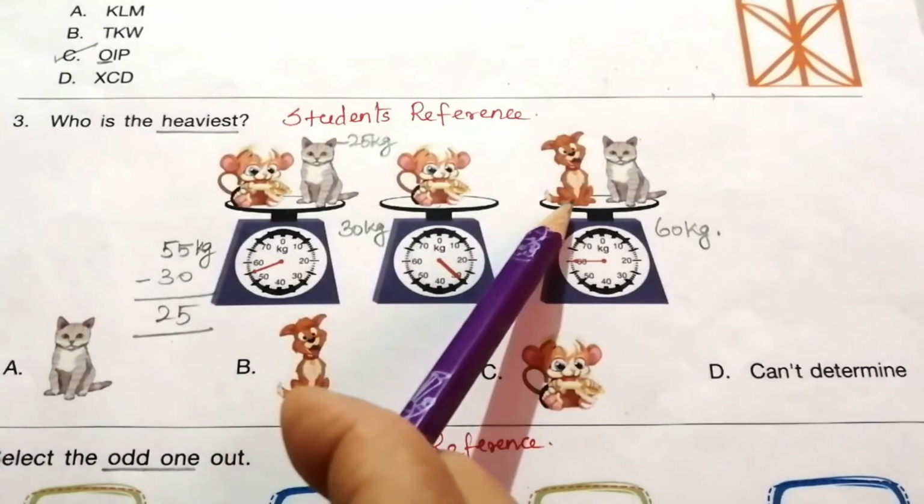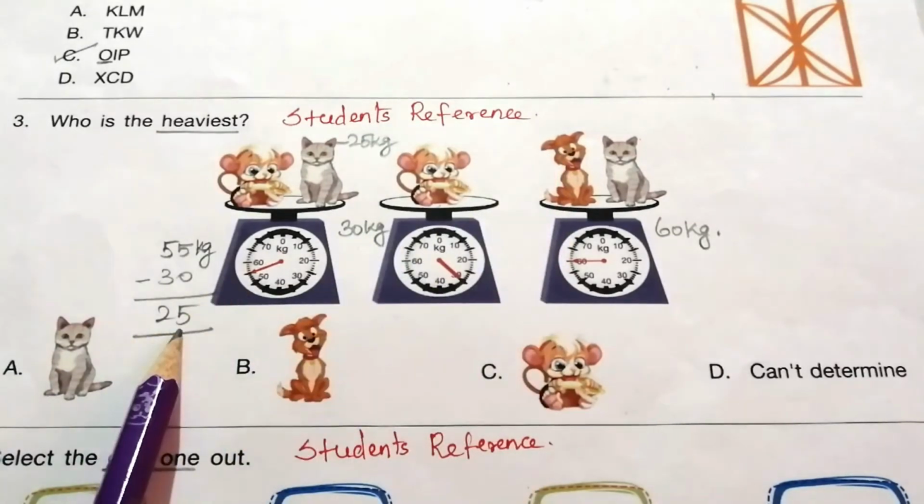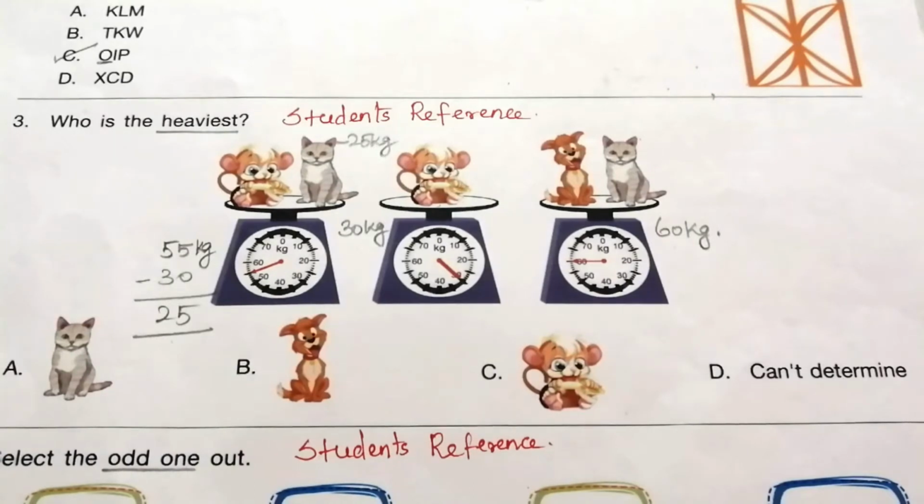To find the weight of the dog, we have to subtract the weight of the cat from this value. So 60 minus 25, so the weight of the dog is 35 kg. So which one is the heaviest? Dog. So our answer is B, dog.